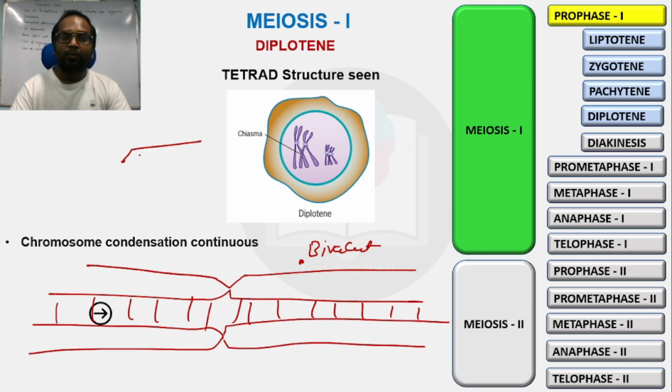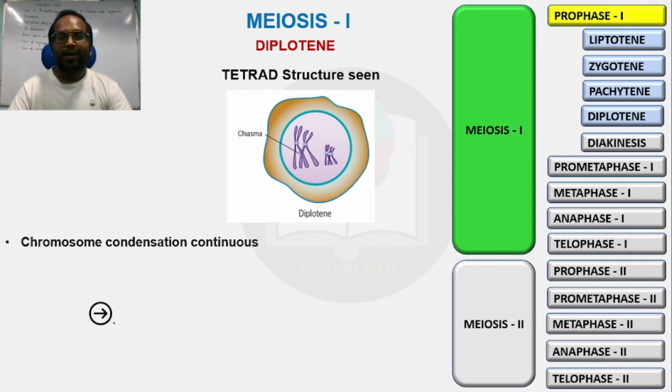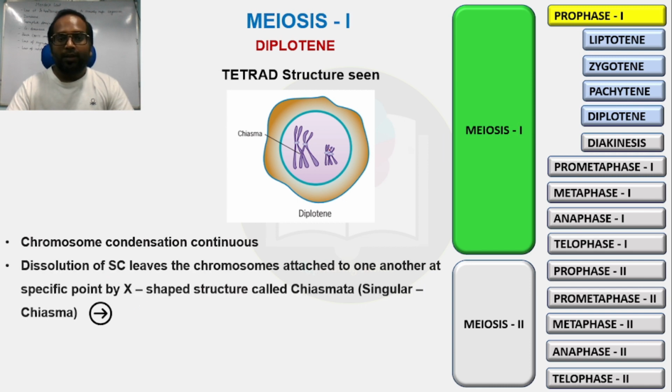But when the homologous chromosomes are involved in crossing over, this type of structure is known as a tetrad. Okay, right? So the tetrad structure you can see here in the diplotene stage. And where the crossing over takes place, the chiasma structure can be seen, the X-shaped structure. Okay, the X-shaped structure you can see here.